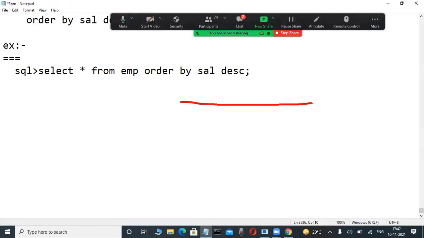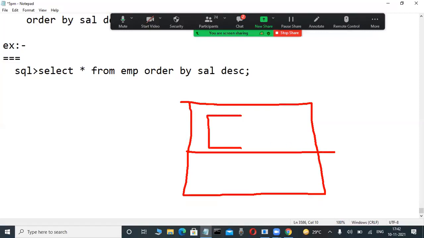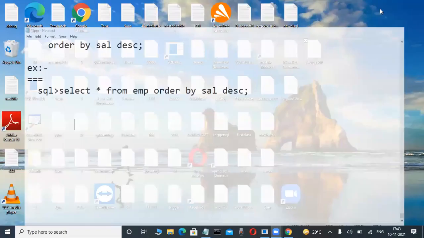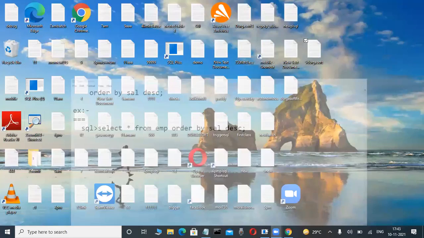Sorting the data happens in some other memory area, which you will understand in the future. Normally, in the memory area, insert, update, delete are executed, but sorting is executed in the server process, within the PGA memory area, in the architecture. In this memory area, it is sorted separately. That's why the order by clause is separately executed, and some different things are possible that are not possible in normal clauses like group by and having. That is a separate concept, which I will tell you. So we can use a column alias name in the order by clause.